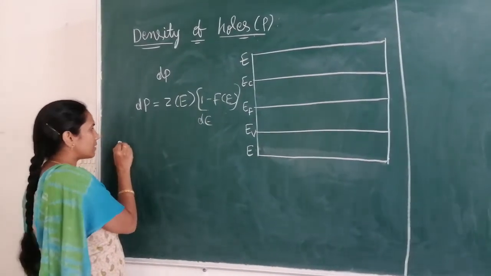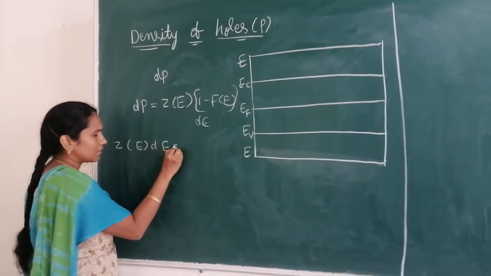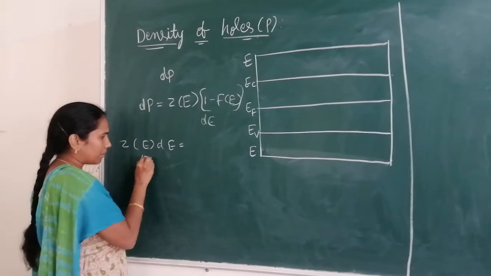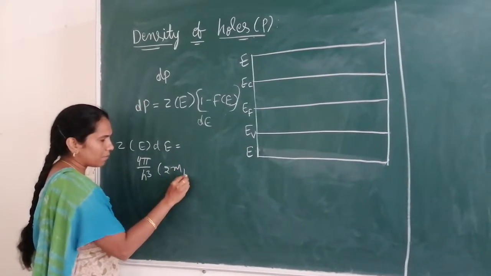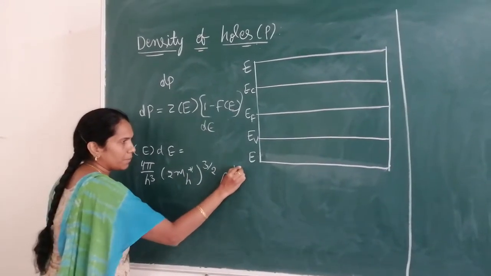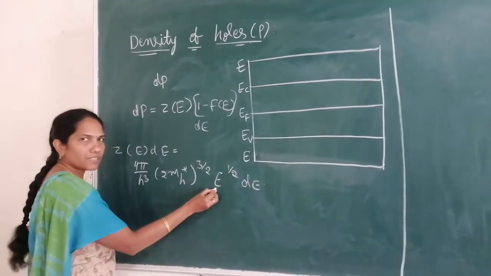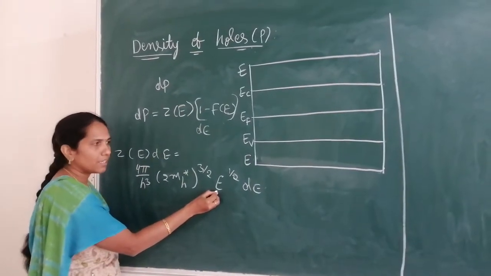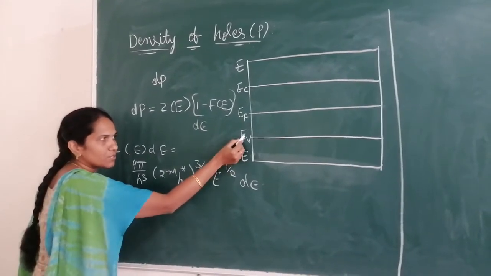Now, the expression for density of states Z of E dE is 4 pi by h cube into 2 mh star whole power 3 by 2 into E power half dE. Now here in place of E I am going to write EV minus E, because the holes are present in the valence band between these two energy levels.